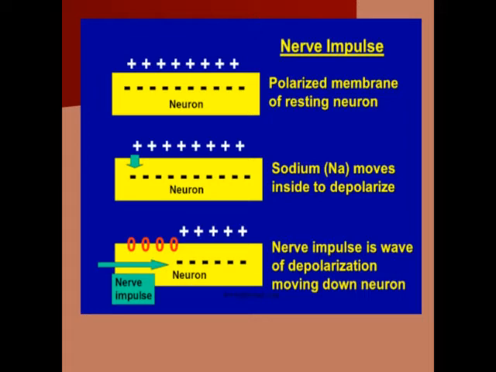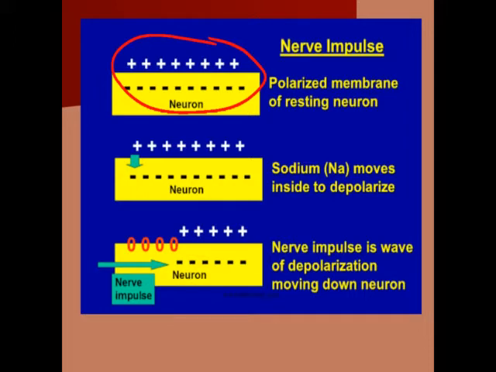Now you can observe this part. Outside there is a positive charge present, inside the neuron there is a negative charge present. That means there is a potential difference between the positive and negative. When the potential difference is more between outside the cell, the extracellular part, and the intracellular part, it is called the polarization state.